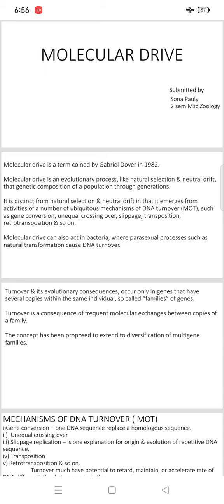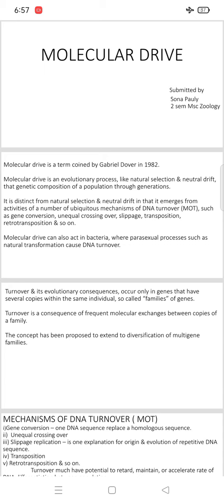It is distinct from natural selection and neutral drift in that it emerges from the activities of a number of mechanisms of DNA turnover, that is MOT, such as gene conversion, unequal crossing over, slippage, transposition, retrotransposition, and so on. Natural selection and neutral drift are distinct from each other, and molecular drive emerges from the activities of a number of ubiquitous mechanisms of DNA turnover, such as gene conversion, unequal crossing over, slippage, transposition, and retrotransposition. These are all mechanisms of DNA turnover.